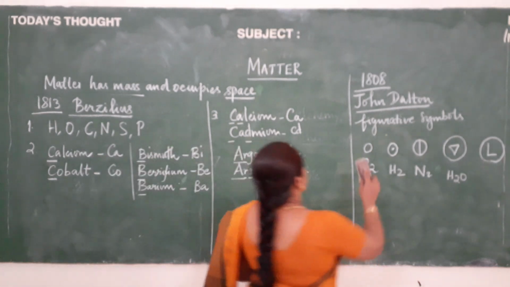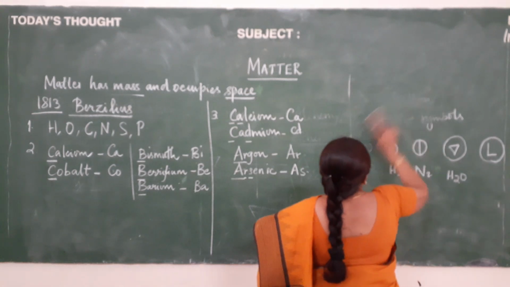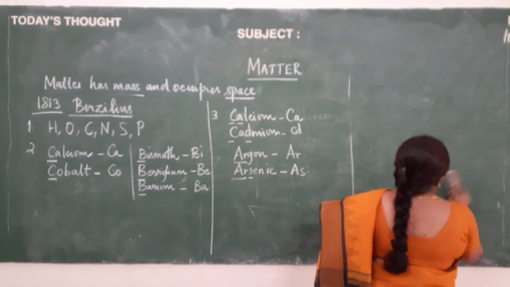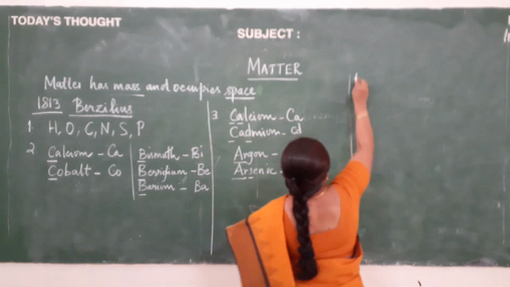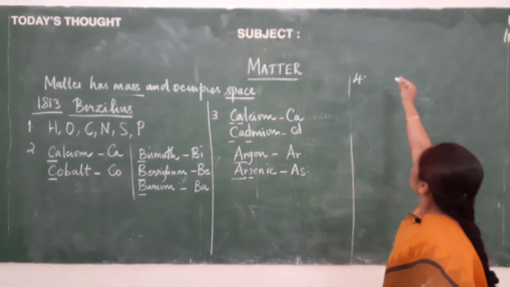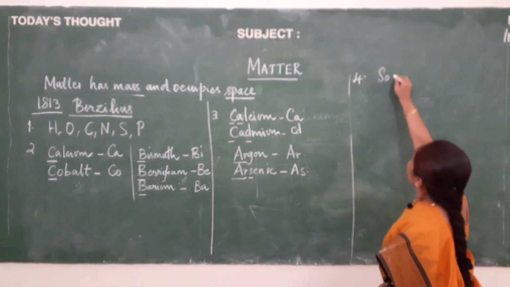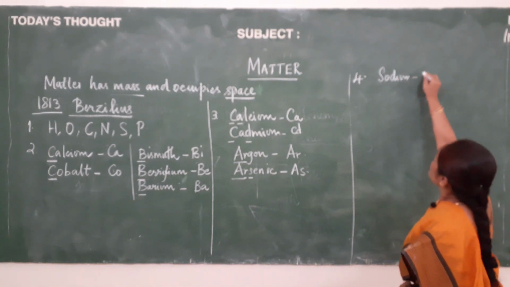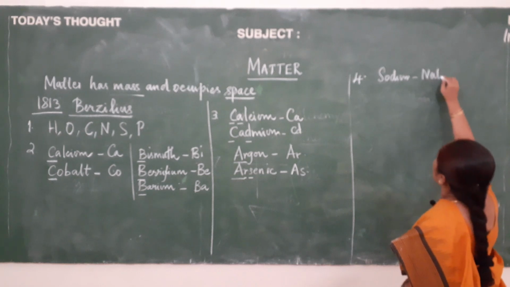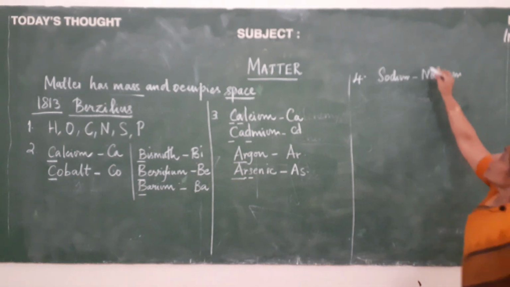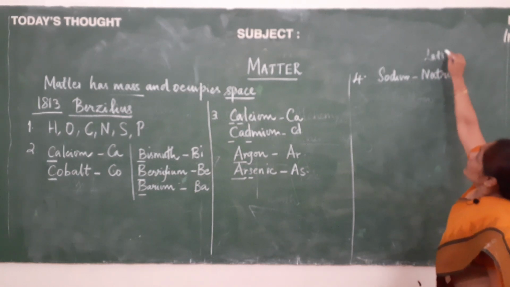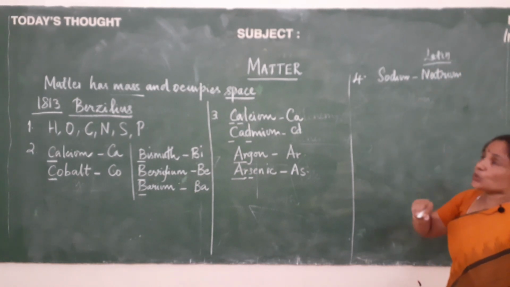And the fourth point will be, for some elements their symbols were based on Latin names. Let us see what they are. For sodium, its symbol is based on the Latin name natrium. Natrium is the Latin name for sodium.